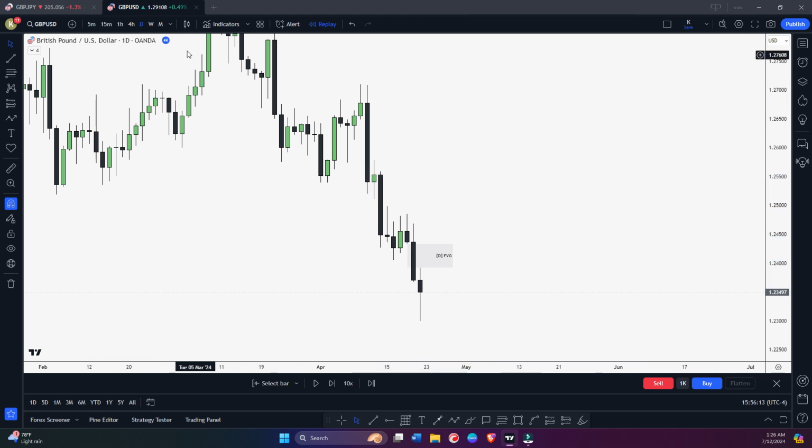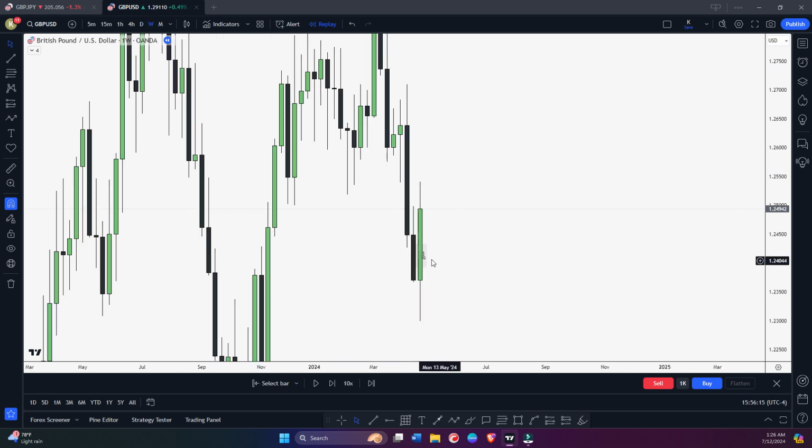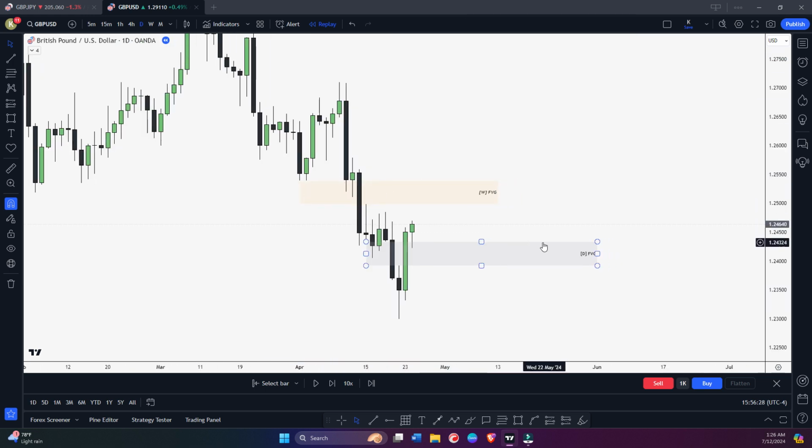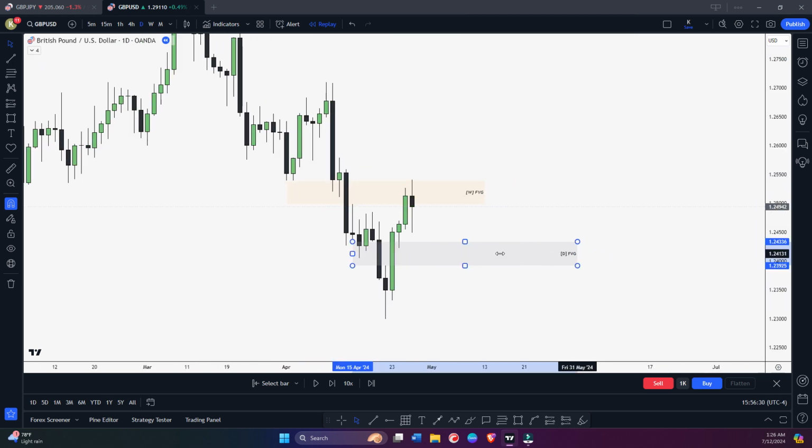the weekly time frame as well. Let me delete this. Let's go to weekly. So here we have this daily fair value gap. Okay, so you can see we tapped this weekly level, basically the weekly fair value gap here. Okay, let's mark this, and let's come again to the daily time frame. So if you see, we didn't hold this daily fair value gap and we reached towards this weekly fair value gap, right?